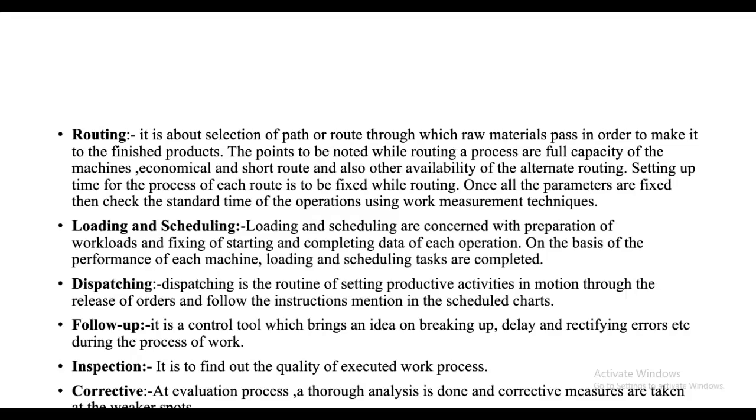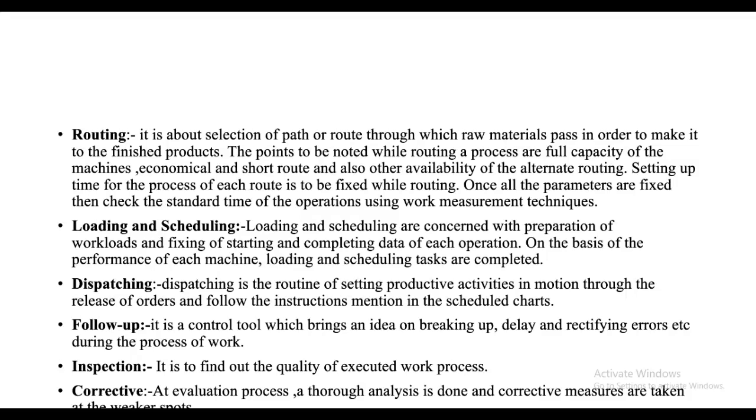Loading and scheduling. Loading and scheduling are concerned with the preparation of workload and fixing of starting and completing time of each operation on the basis of the performance of each machine. Loading and scheduling ensure tasks are completed on time. Means loading of the product, simply the loading of the product at different workstations from start to end. Okay. And scheduling means to check the routing process. Means to check whether our product will be generated according to our plan or not.